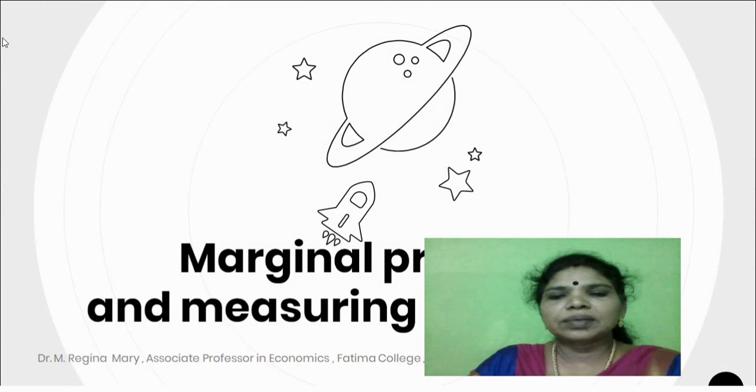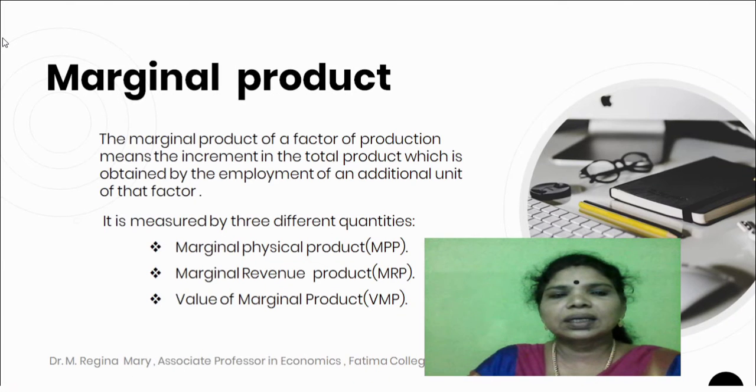Marginal product and measuring quantities. Marginal product. The marginal product of a factor of production means the increment in the total product which is obtained by the employment of an additional unit of that factor. The marginal product is measured by three different quantities: marginal physical product MPP, marginal revenue product MRP, and value of marginal product VMP.